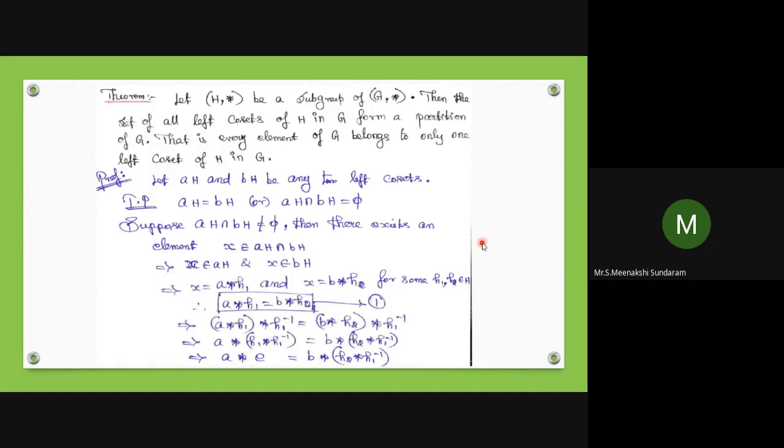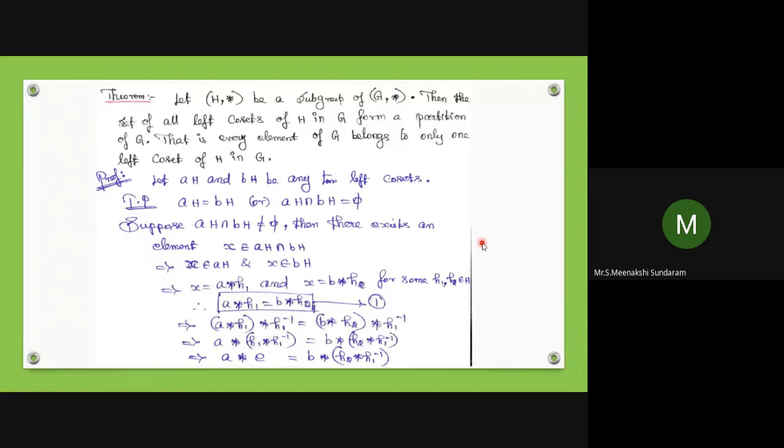Okay. The element x belongs to AH intersection BH. So x belongs to AH and x belongs to BH. x is equal to A star h1 and x equal to B star h2 for some h1, h2 belonging to capital H. So A star h1 equals B star h2; take it as equation number 2.